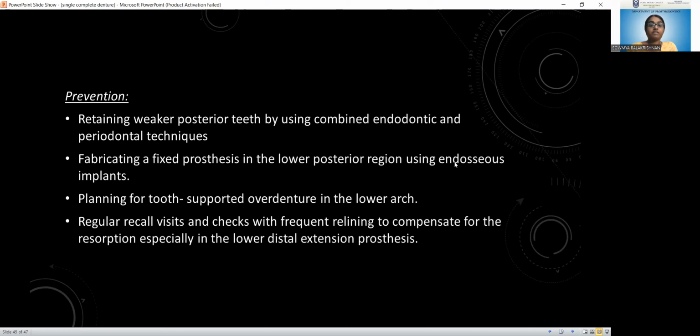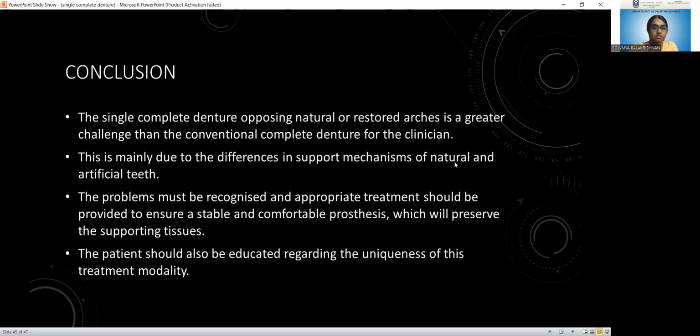Then we can also fabricate a fixed prosthesis in the lower posterior region, and if the patient can afford implant options, you can also fabricate implant supported dentures. Then plan for tooth supported overdentures in the lower arch, and we can also recall the patients frequently to check for resorption, especially in the case of lower distal extension prosthesis.